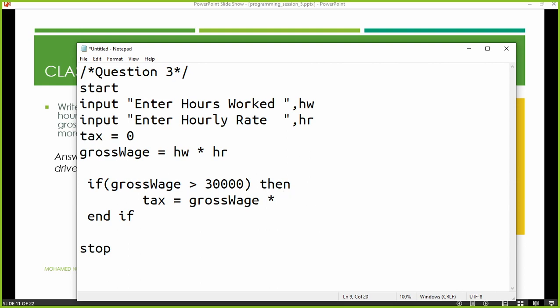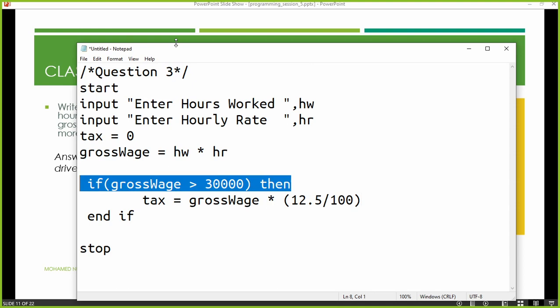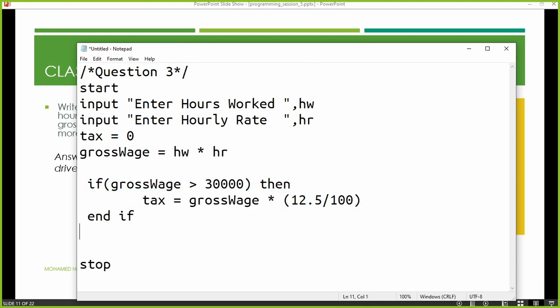Very simple, you just write within parentheses 12.5 divided by 100, or it is also equivalent to writing 0.125. Either way is fine. This is the 12.5% tax you are calculating for the gross wage, right? Only if the gross wage earnings are more than 30,000, this is going to happen, otherwise no worries.